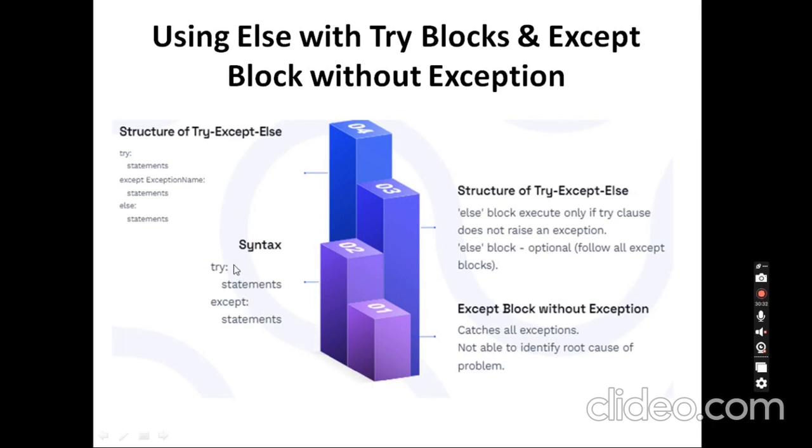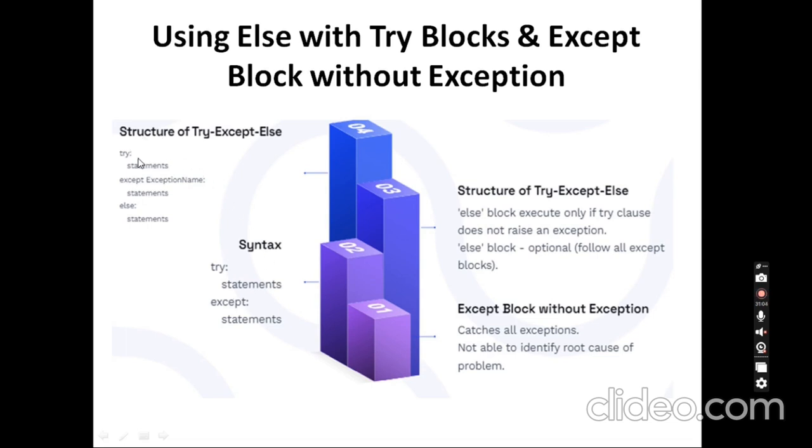So whatever exception comes, whether a ValueError, a ZeroDivisionError, or an IOError, it will be handled here. But we don't know the root cause of the problem, whether it is a ZeroDivisionError or a ValueError. We can only know that some problem is available in the program, but we can't identify the root cause of the problem.